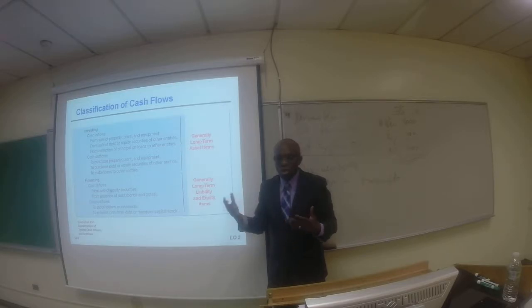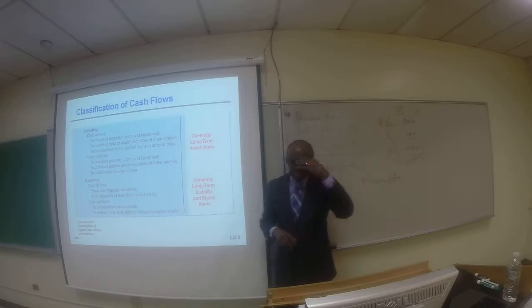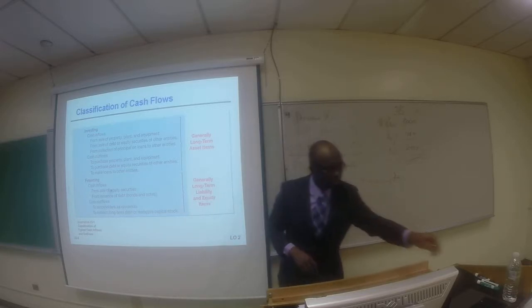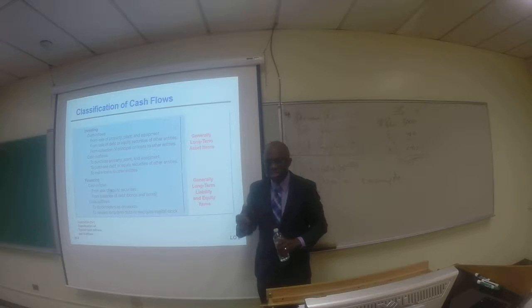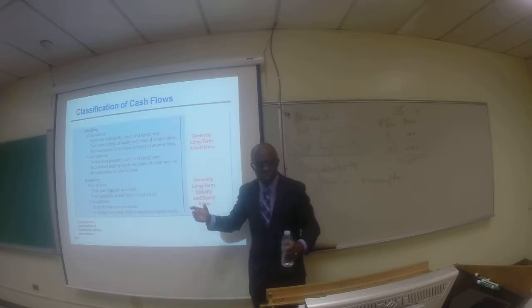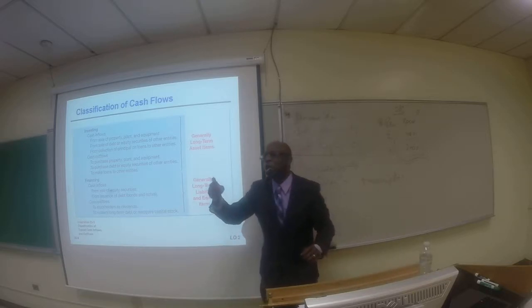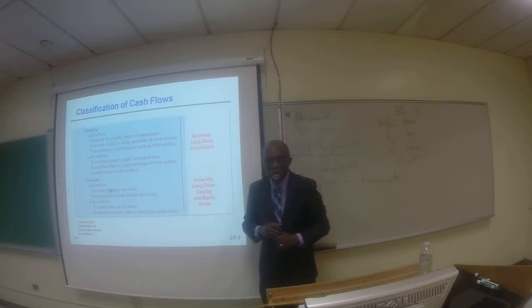Collection of principal on loans and other entities. I just talked about that. And let's take a look at cash outflows. When we purchase property, plant, and equipment, that is cash outflows under investing. When we purchase debt or equity security, what is debt and equity security? When we buy another company's bond, that is a debt security. So that is cash outflows under investing. Or when we buy another company's stock, that is an equity security. That is cash outflows under investing. Or when we make loans to other entities.